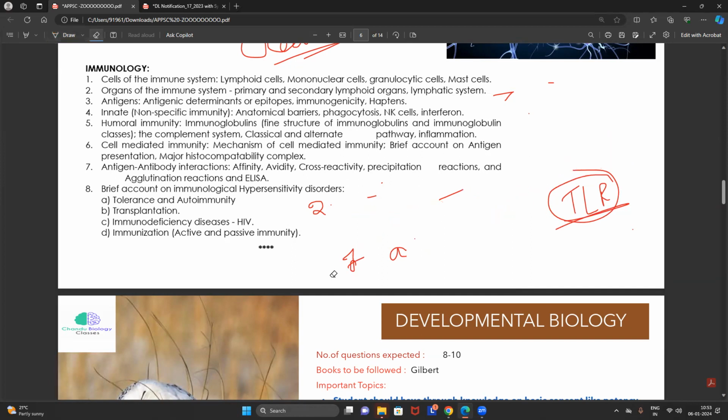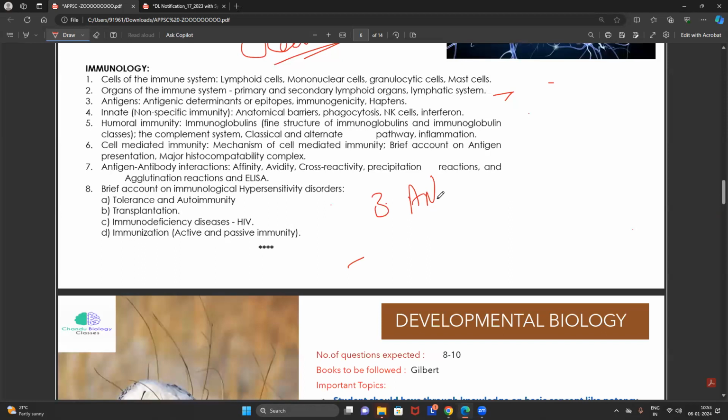Now, after reading the antigens, we should give the highest importance to the antibodies. Again, most of the students, when I say antibodies, will just remember the structure of the antibody and will just remember the functions of the antibody.